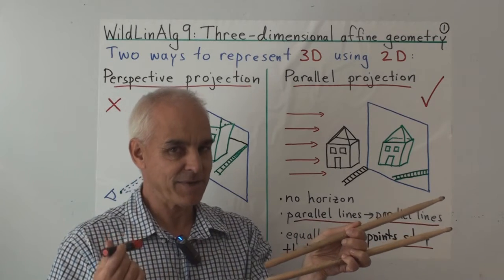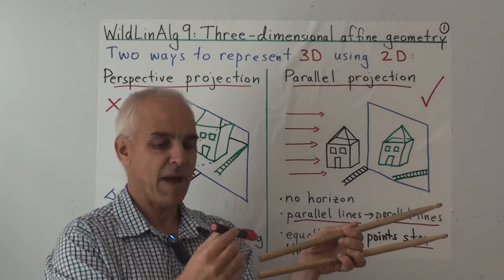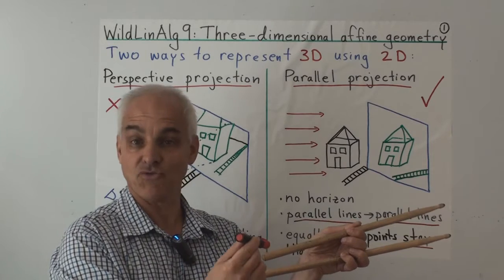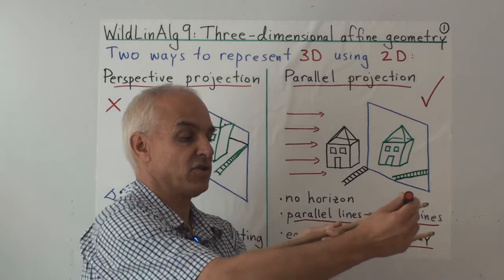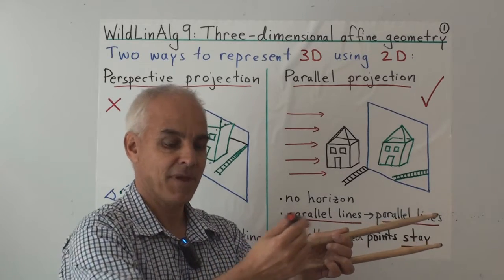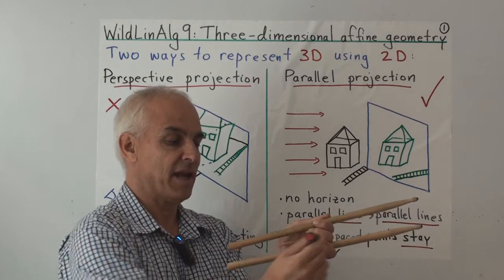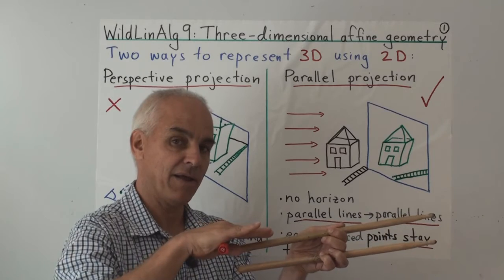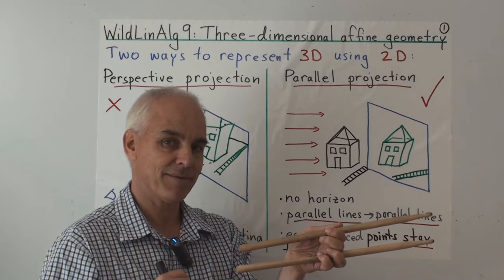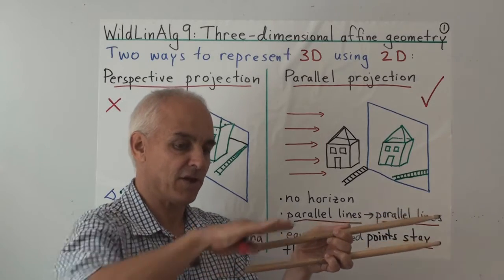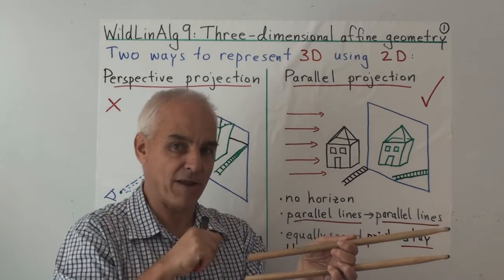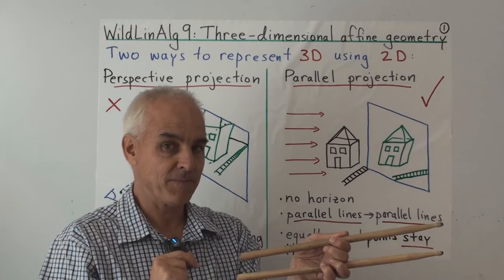So what's actually going on there is that if you imagine this fixed vector representing the direction of the light, then together with one of these lines, that fixed vector creates a plane. And with the other line, it creates another plane which is parallel to the original plane. So just imagine those 2 planes. Those 2 planes are infinitely extending and they're parallel. That means they do not intersect.